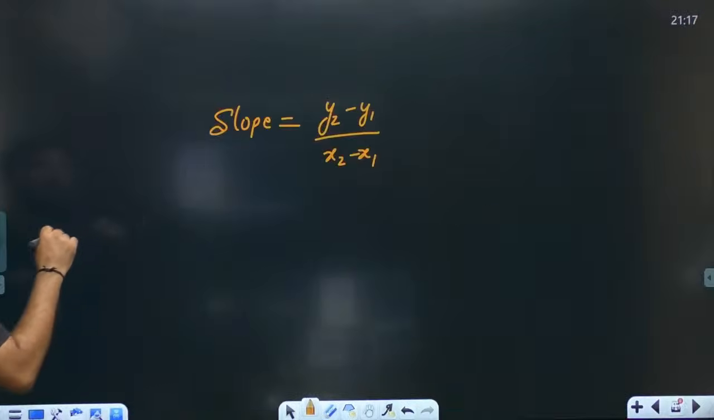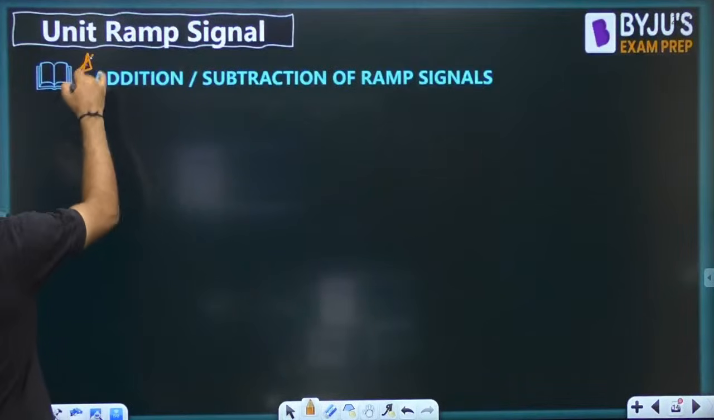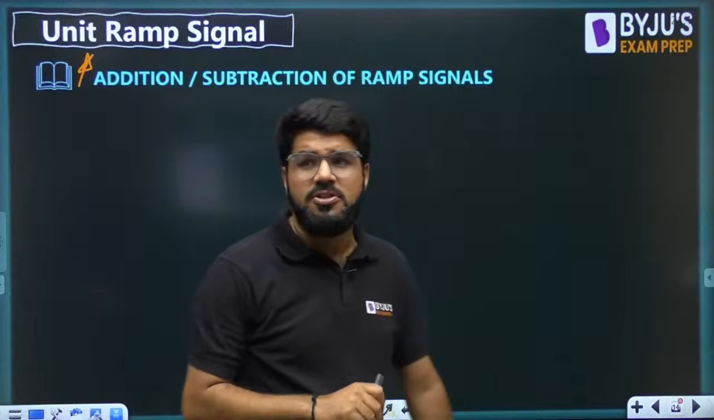Okay, guys, now let us move to the next very important concept, and that is the addition or subtraction of ramp signals.